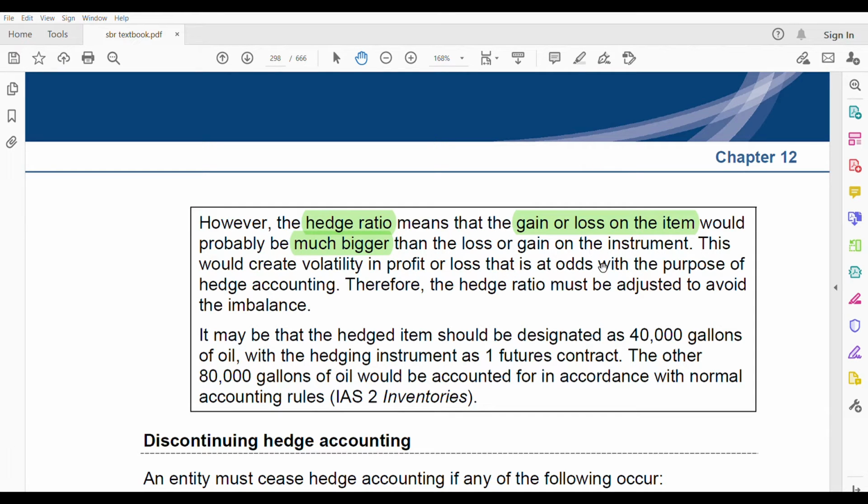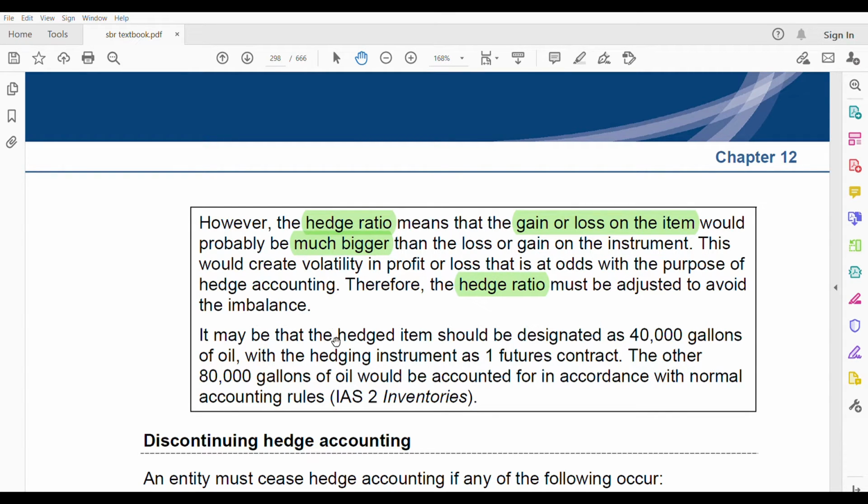That is at odds with the purpose of hedge accounting, right? Hedge accounting's purpose is to reduce this volatility as much as possible. But here the volatility is increasing because the gain on the item is not the same as the loss on the instrument. It's bigger. In fact, the difference is much. Therefore, the hedge ratio must be adjusted to avoid the imbalance. You have to adjust this hedge ratio. How do you adjust it?